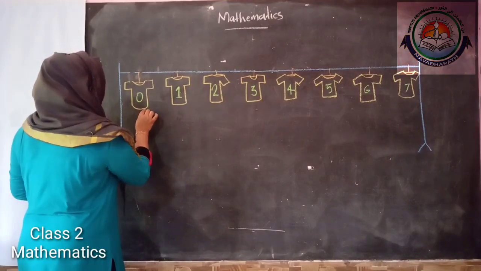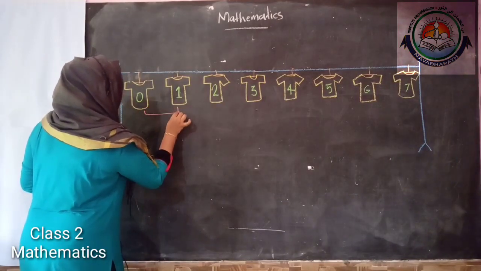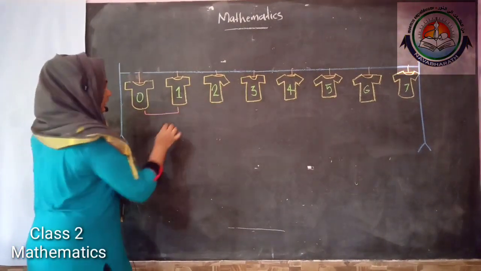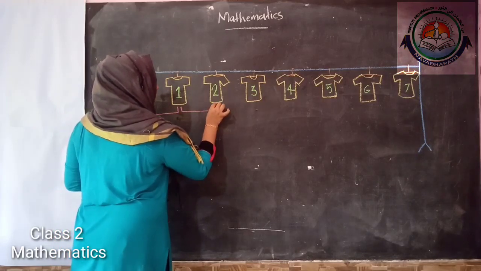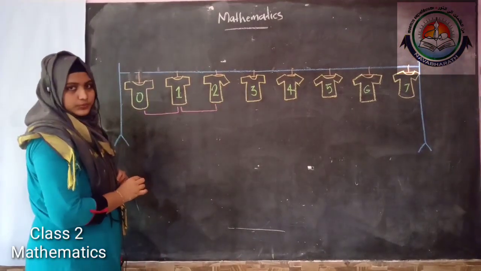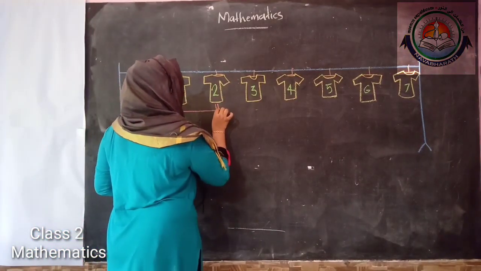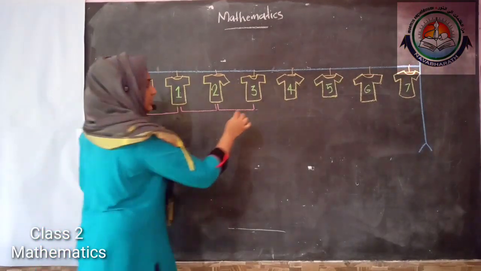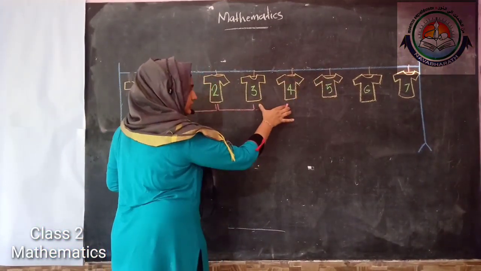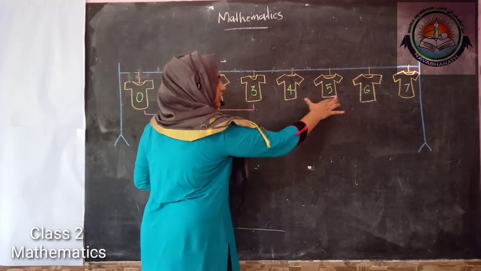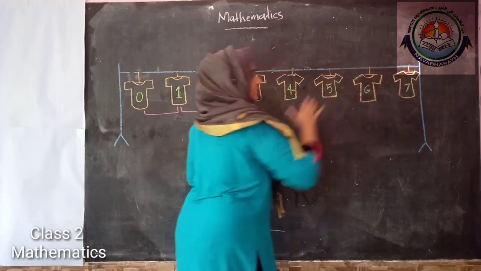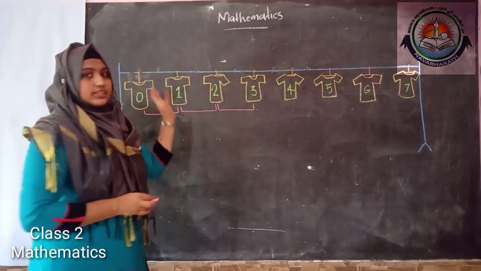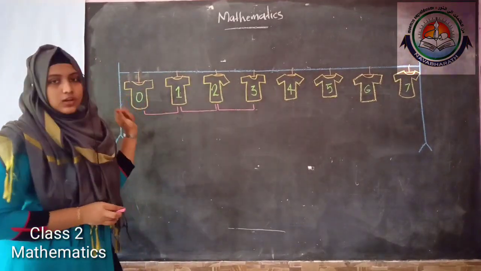Another interesting thing is that the gap between these two jerseys is equal to the gap between these. So I can see that the gap between jersey number 0 and 1 is equal to the gap between jersey number 1 and 2. And this gap is equal to the gap between jersey number 2 and 3. And here also the gap between 3 and 4 is equal to 4 and 5, and 5 and 6, and 6 and 7. This is the amazing thing that I saw in his house.